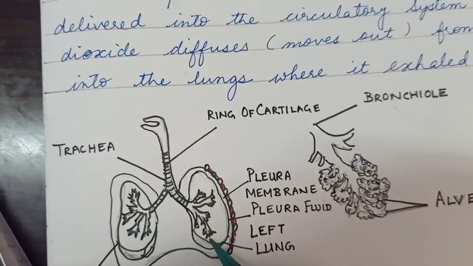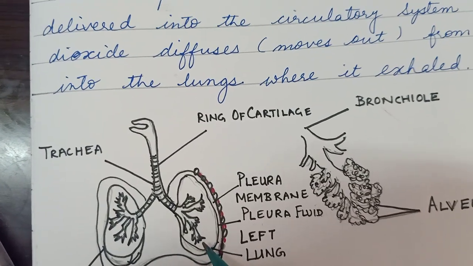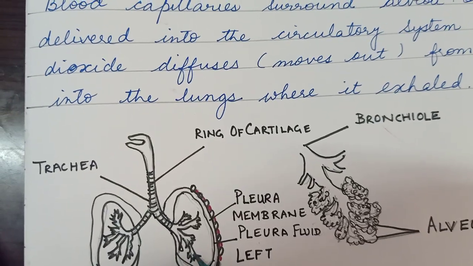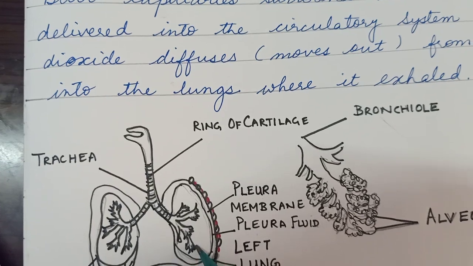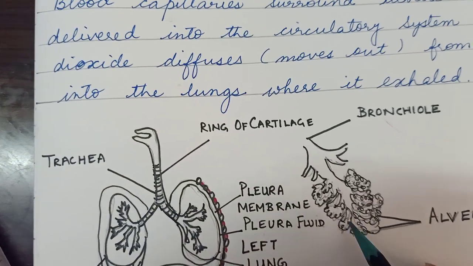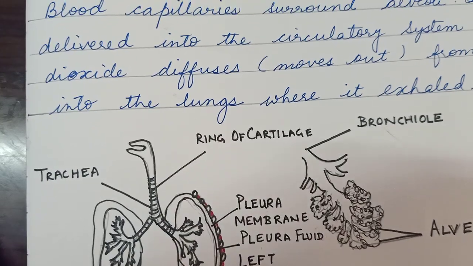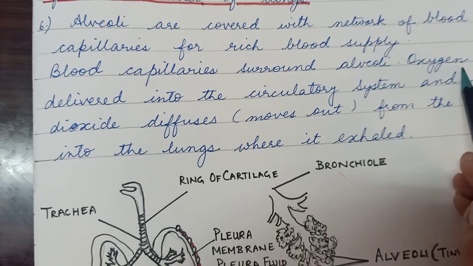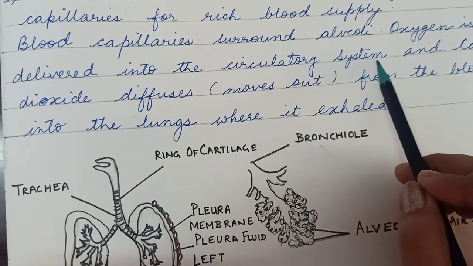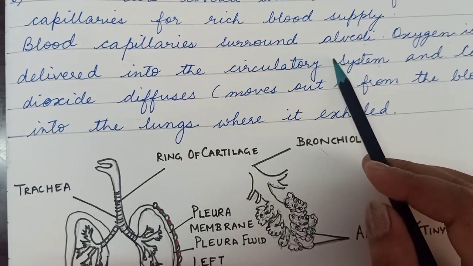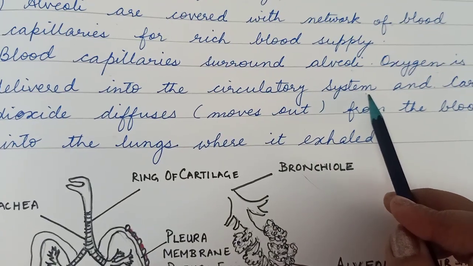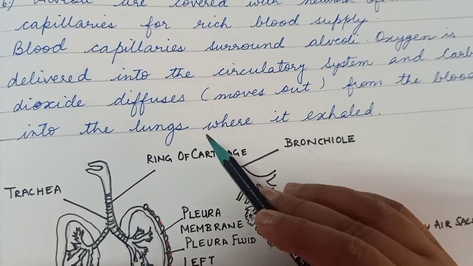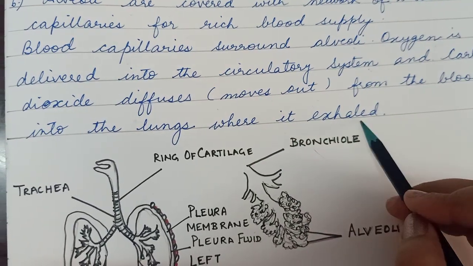bronchioles contain a network of small air sacs known as alveoli, and these tiny air sacs are covered with a network of blood capillaries for rich blood supply. The blood capillaries surround the alveoli, and oxygen is delivered into the circulatory system. From those blood capillaries the oxygen is delivered into the circulatory system, and carbon dioxide diffuses out from the blood into the lungs, where it is exhaled.